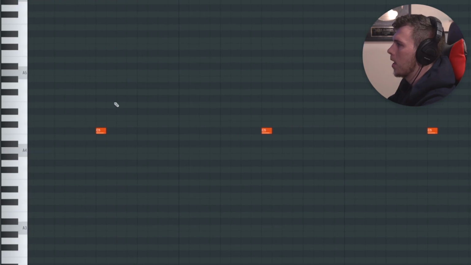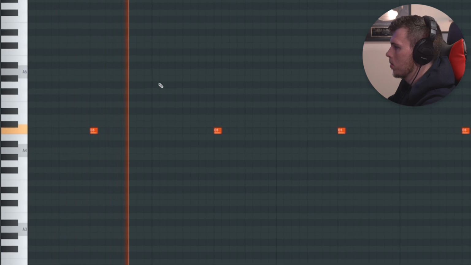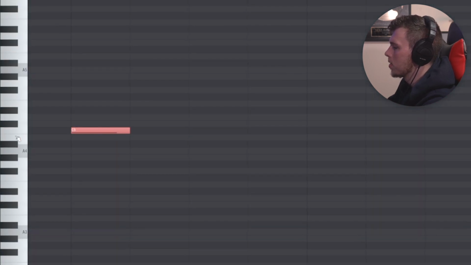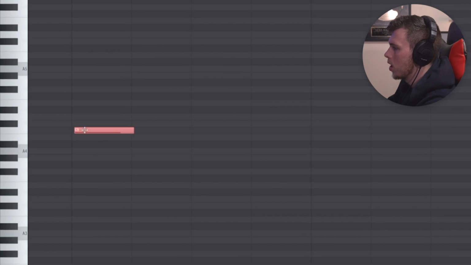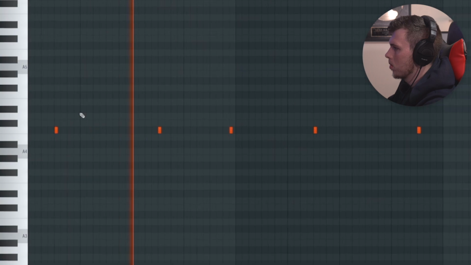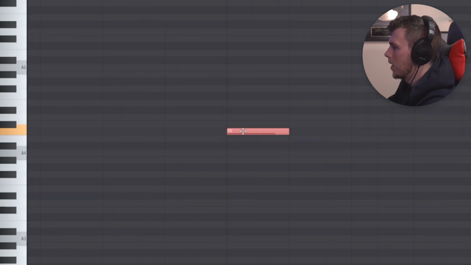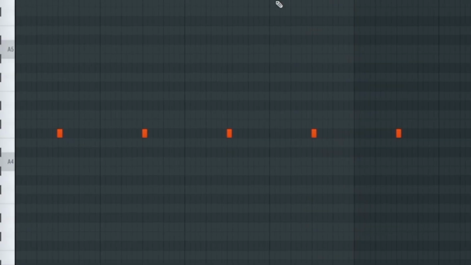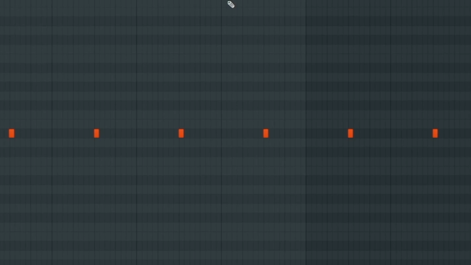I have this very basic clap and snare sequence. The one thing I'm going to do is go and select all of these snares here, hold down Alt and change the timing slightly. And do the opposite for this one here. What this does is create a kind of layered staggered effect, and it makes it sound really wide, which is perfect for a kind of soulful Kendrick beat.